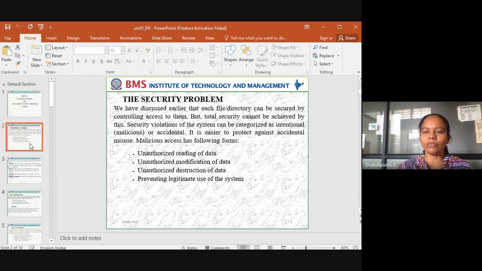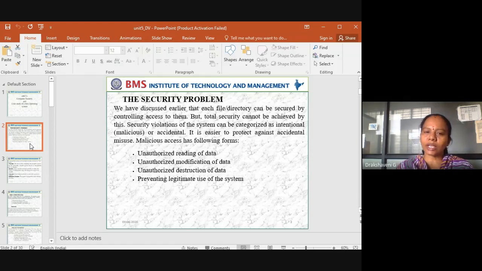Now you can see we can use authentication for everything. Unless we know the password, we cannot log in or enter. In the same way, you can protect even a Word file, your personal details, everything. So that's how each file or directory can be protected by controlling access to them. But total security cannot be achieved. Suppose someone knows my password, then definitely they can enter into my data.